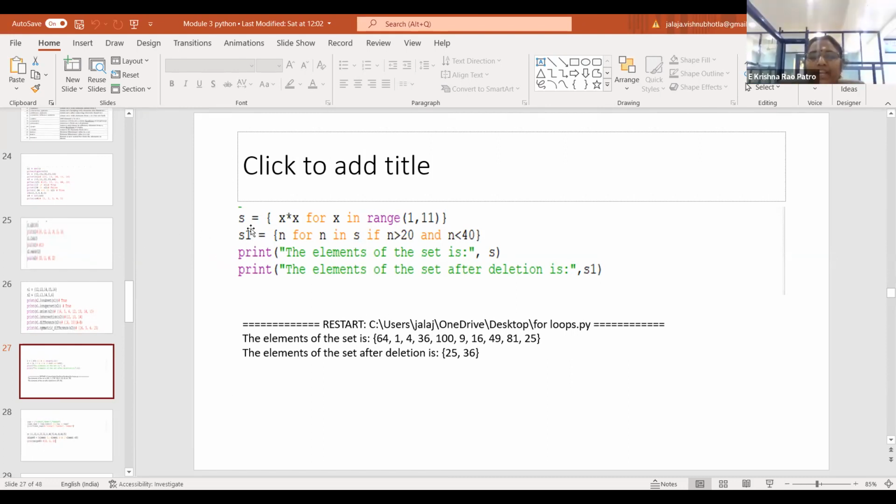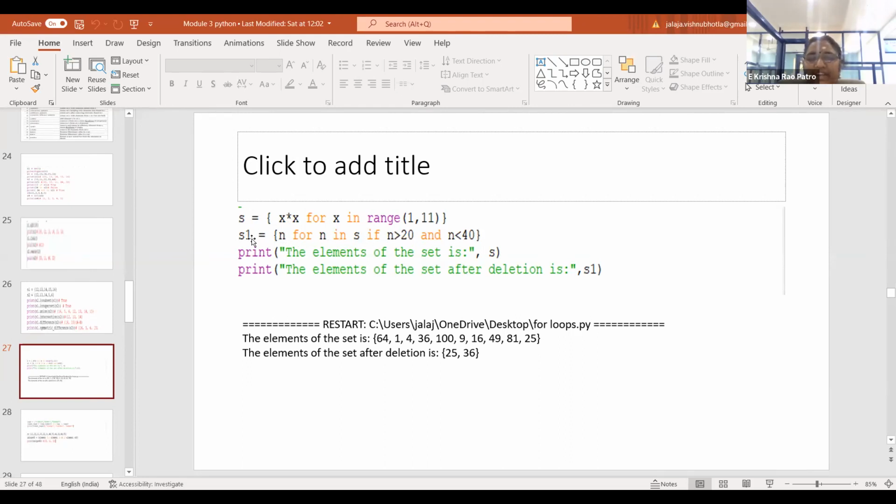Similarly, I am creating one more set, that is S1, for all the elements n. For n in S, I am using the same set, whatever elements I have created in this set, in the second operation. For each and every element from the set S, I compare it with an if condition, and I display only the elements which are greater than 20 and less than 40.